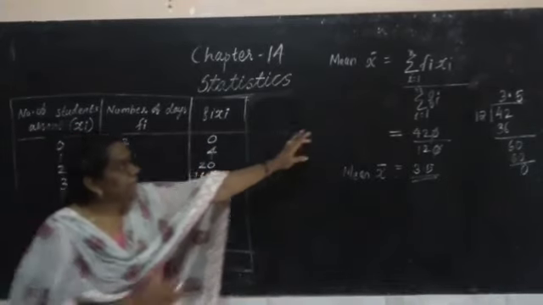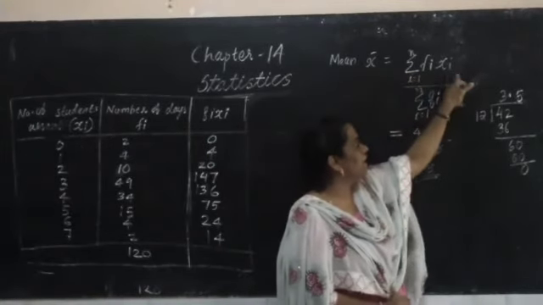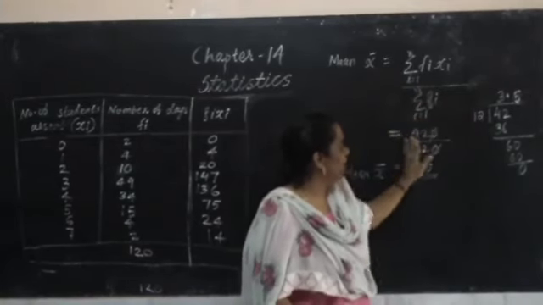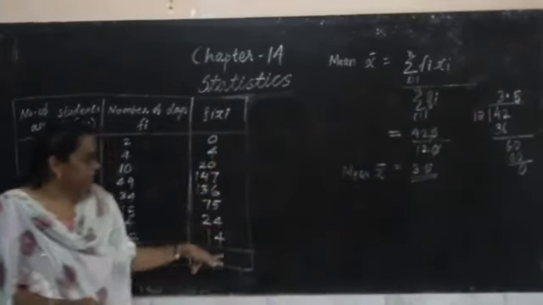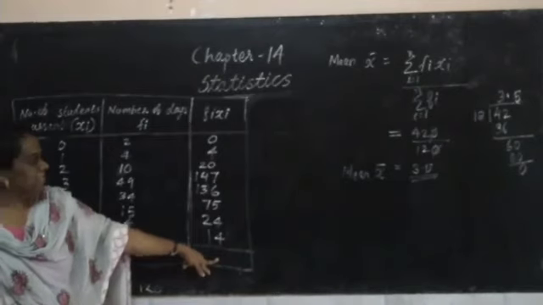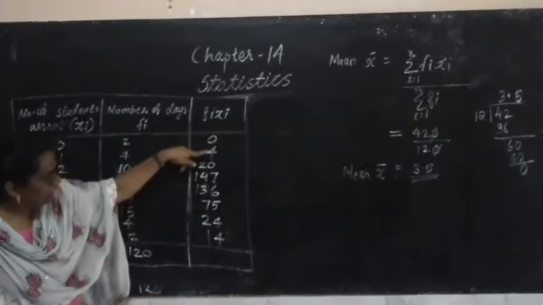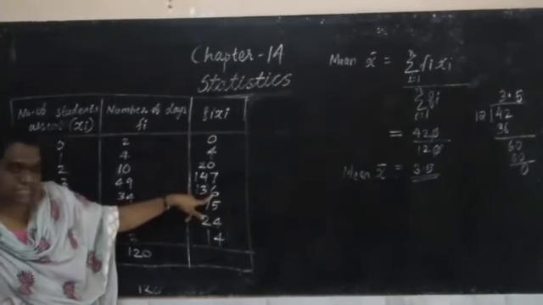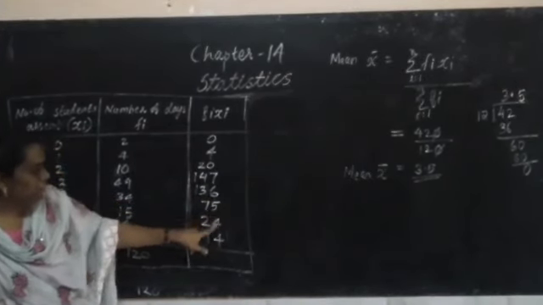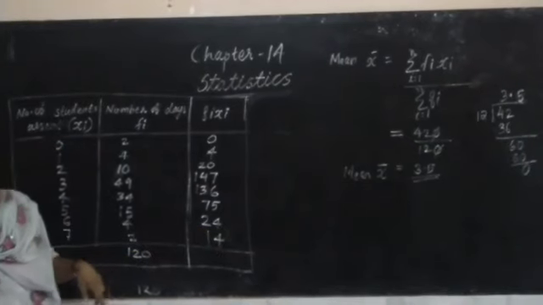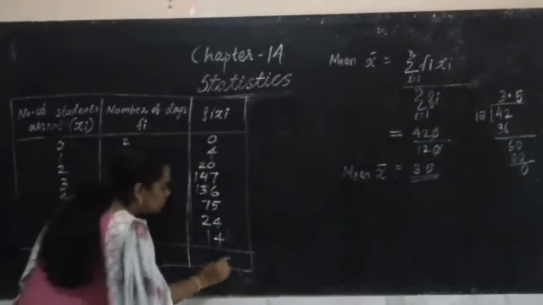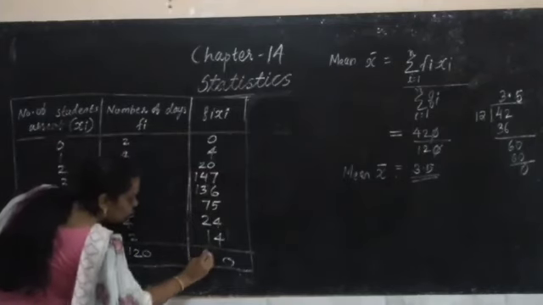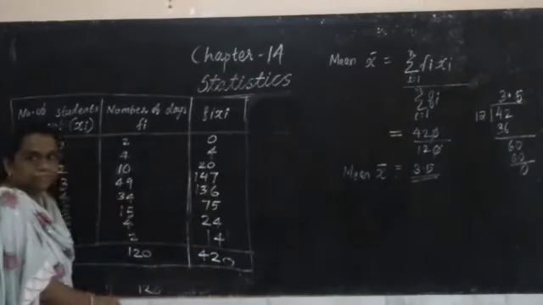But we have to find the mean x bar, sigma fi xi divided by sigma fi. So sigma fi xi, we have to find the sum. Let us find the sum. 4 plus 20, 24 plus 147, 171 plus 136, 307 plus 75, 382 plus 24, 406 plus 14. You will get 420.